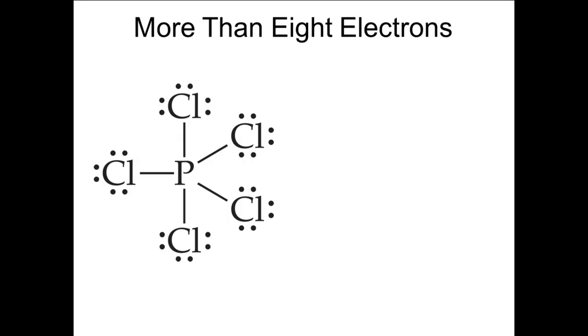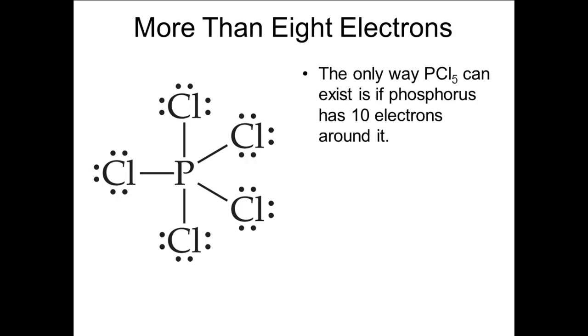The third type is perhaps the most interesting of all, and that is the central atom has more than an octet. If we look at real compounds of phosphorus and chlorine, we find that there are 2 that exist, PCl3 and PCl5. We have already looked at PCl3. If we follow the general structure guidelines for drawing dot structures, then the phosphorus is connected to all 5 chlorine atoms. This is confirmed by studies into the actual structure of the compound. The only way that this can happen is if there are more than 8 electrons around the phosphorus atom. In this case, specifically 10.